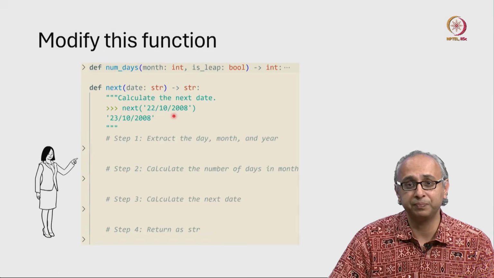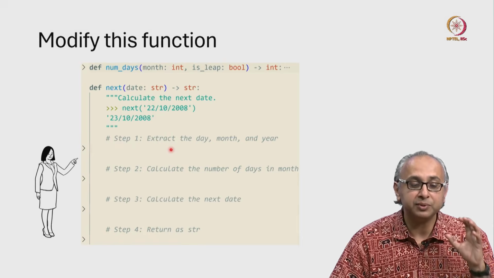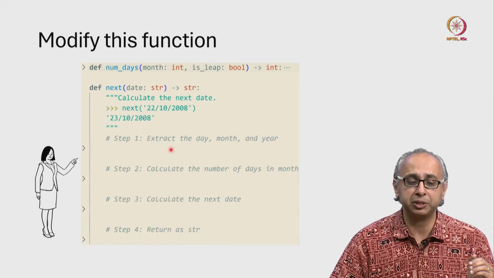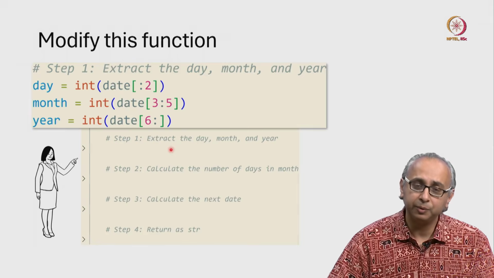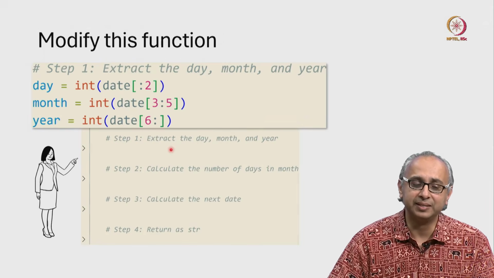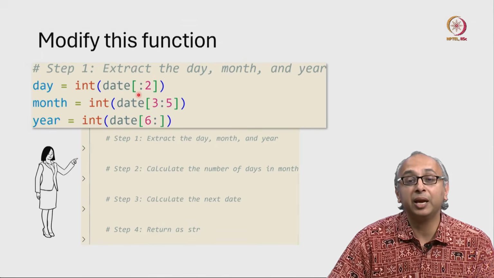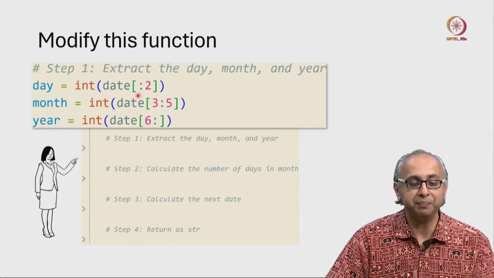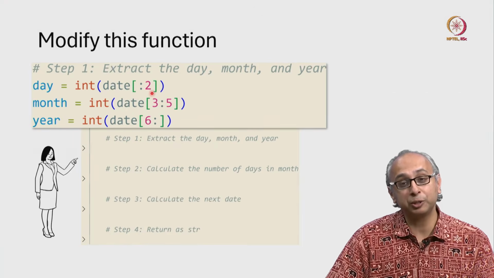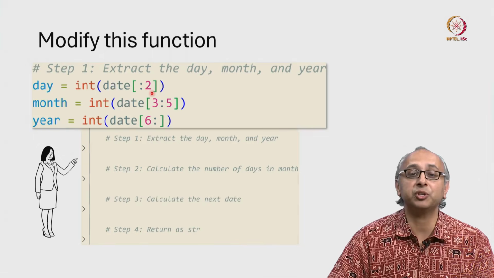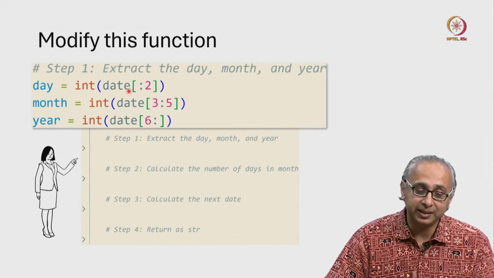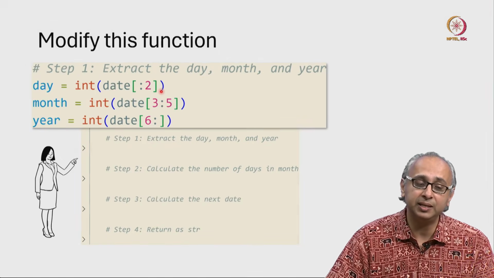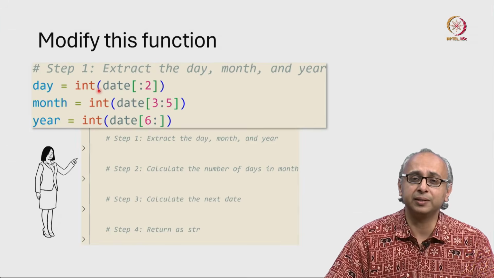So let's actually zoom in on this code and see what it looks like. Here we see string slicing. We have ignored the number before the colon. Remember, that means you start at the beginning. So everything up to but not including index 2, meaning just index 0 and index 1. Take that slice of the string date and convert that into an int.